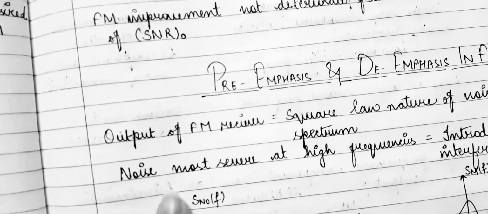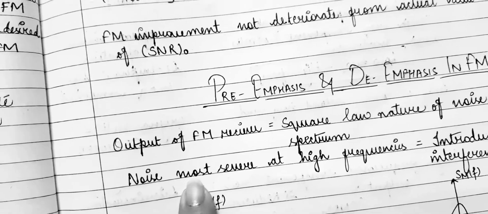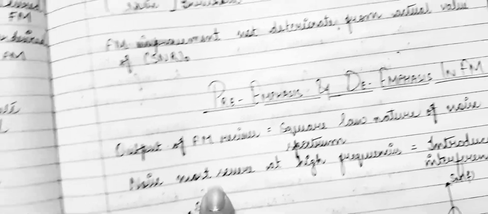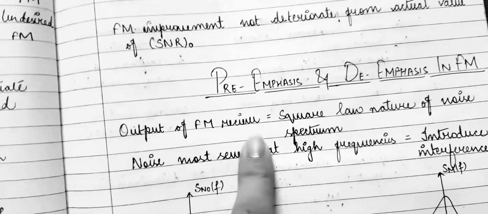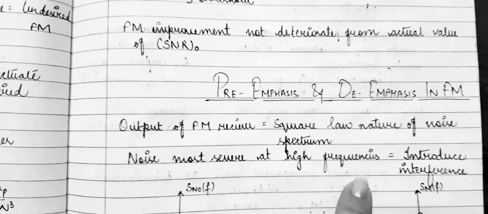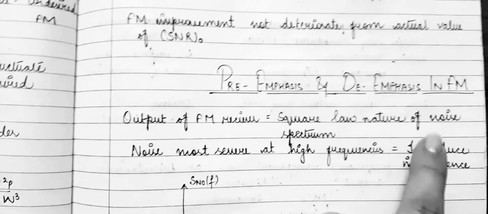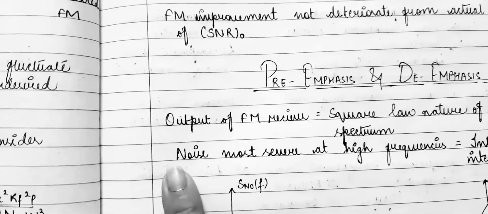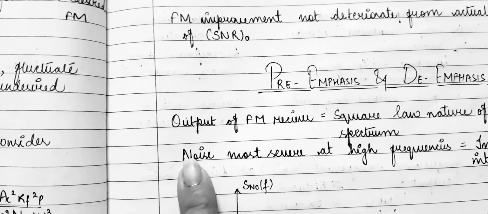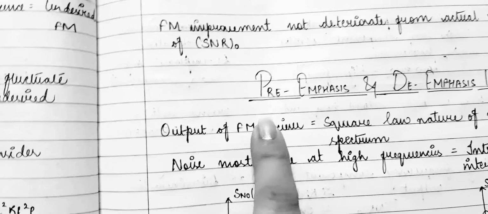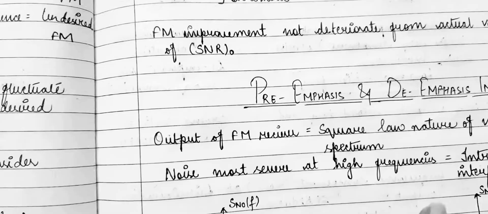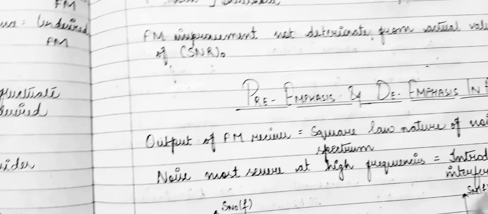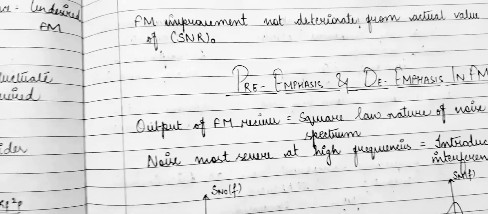As we know in FM, the transmission bandwidth is allowed to improve noise performance. The output of the FM receiver follows the square law nature of the noise spectrum. At very high frequencies, the effect of noise is very severe, and it introduces interference in the FM wave.